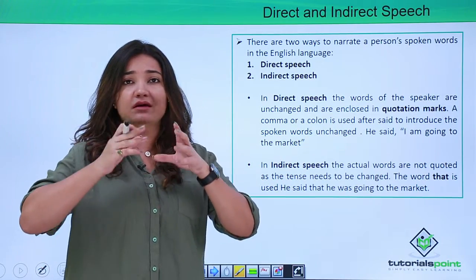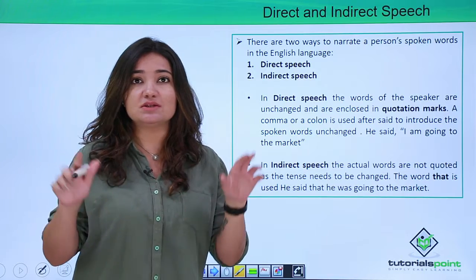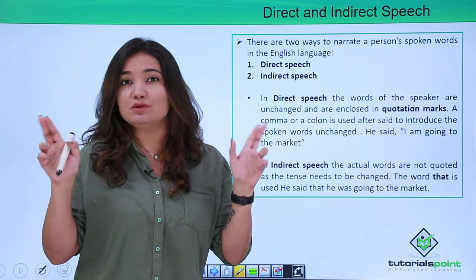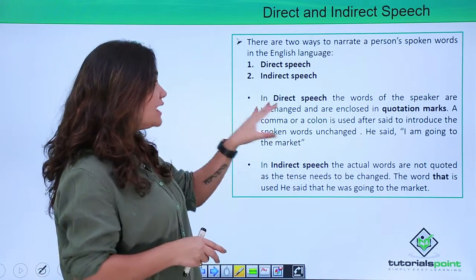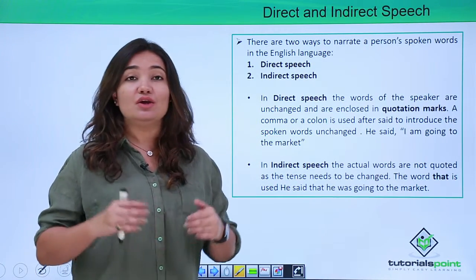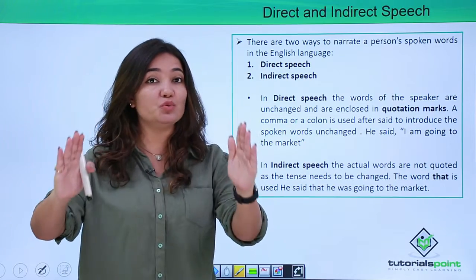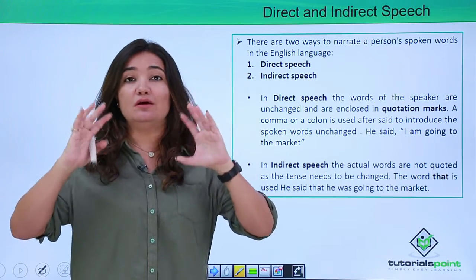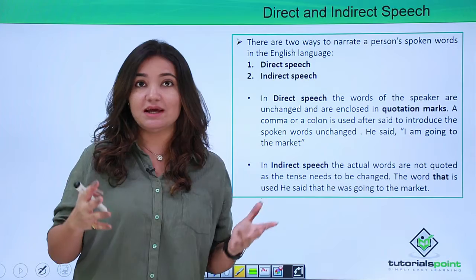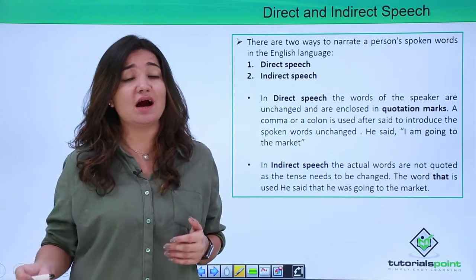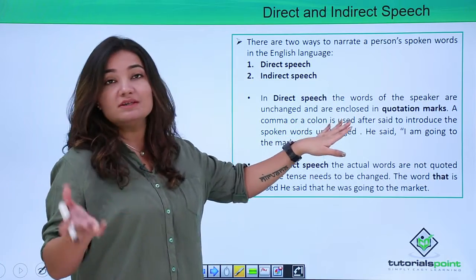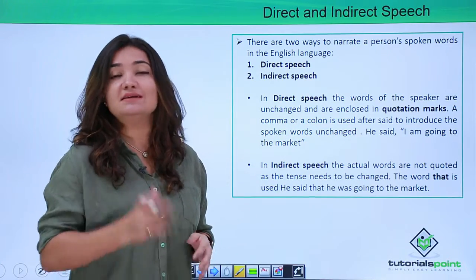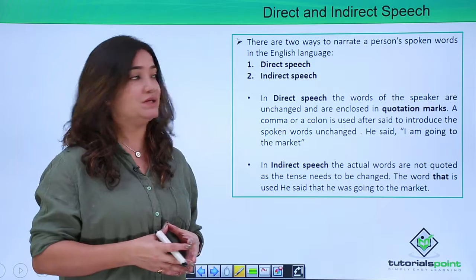There are certain sentences or quotations which are in double quotes. That is direct speech, because there you are conveying word for word whatever the speaker said. It's completely untouched and unchanged, right? So whenever it's enclosed in quotation marks, that is when it is referred to as direct speech.